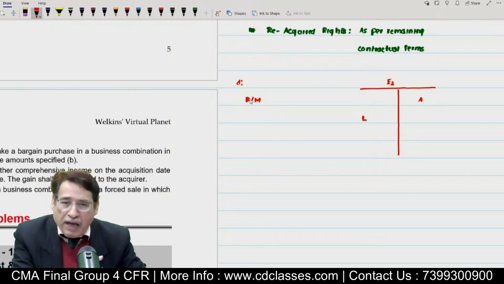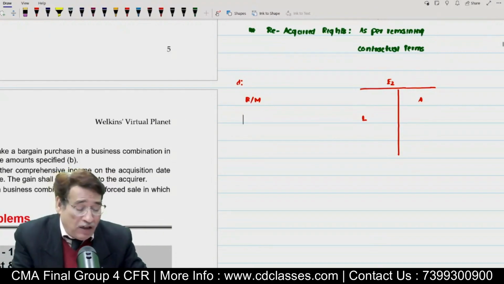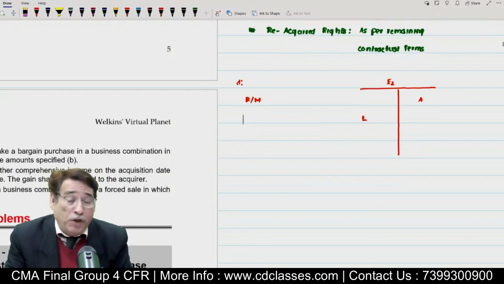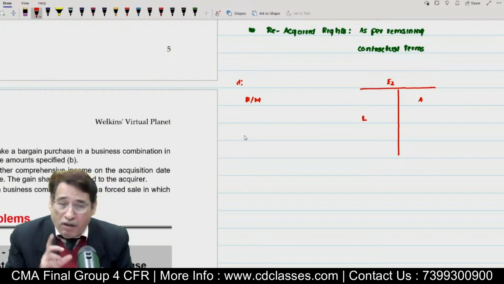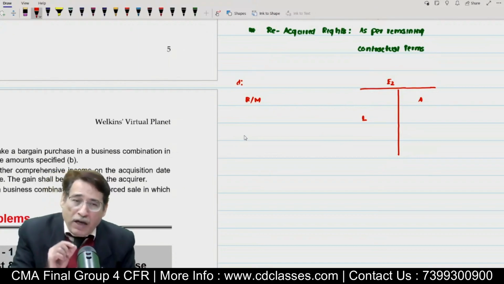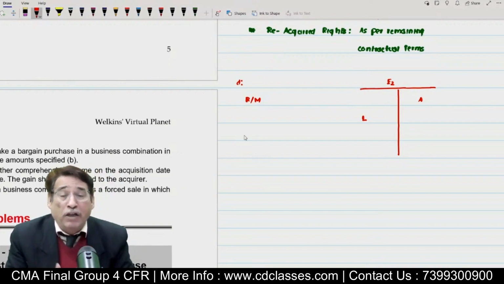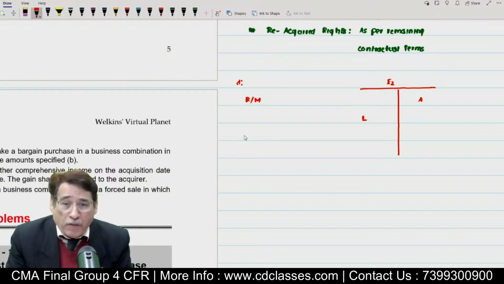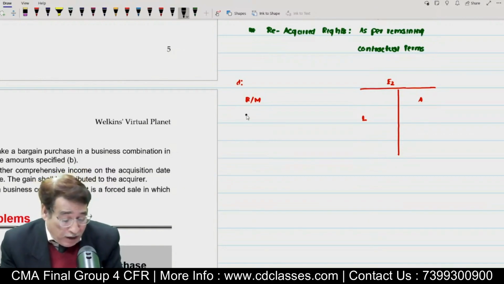In the first one, contingent liability was also not appearing in the balance sheet, but we will have to record it, and we are going to record it at fair value. Because it was not recognized, but we are recognizing, that is why it becomes a case of exception to recognition principle. While in this particular case, we are talking about exception to recognition and measurement principle. Because these items are not appearing over here, number one, we are recording them. That is why they become an exception to recognition principle, and we are not going to record them at fair value. That is why they also become an exception to the measurement principle. What are those items? For example, let me write the items also. For example, income taxes.